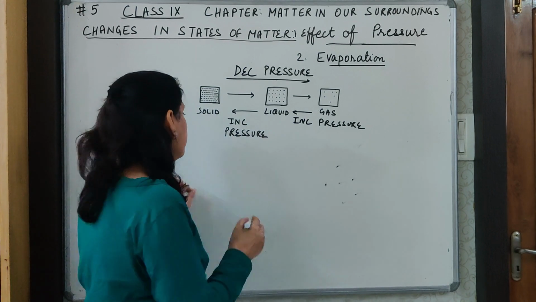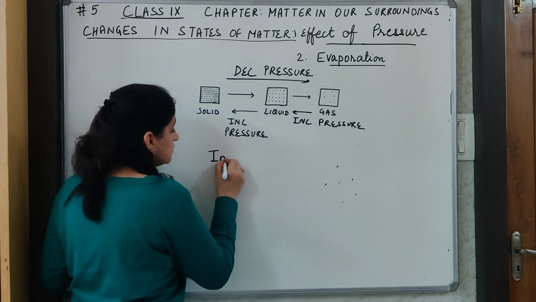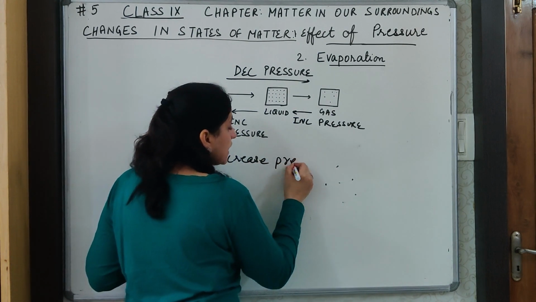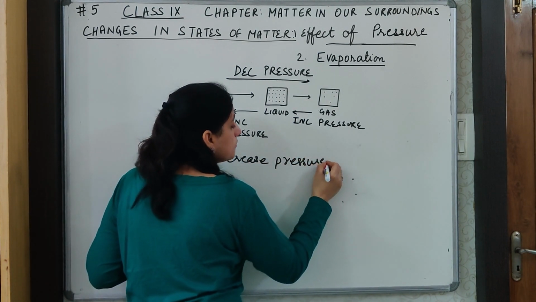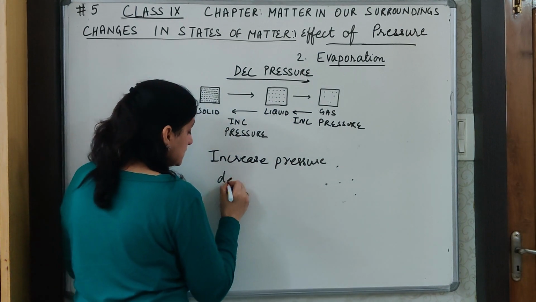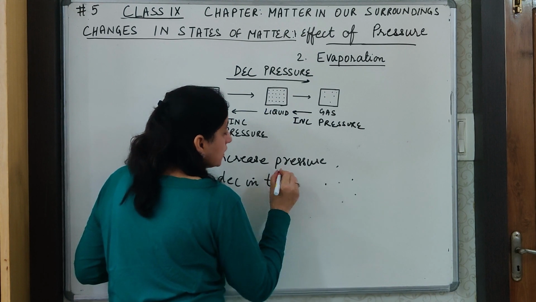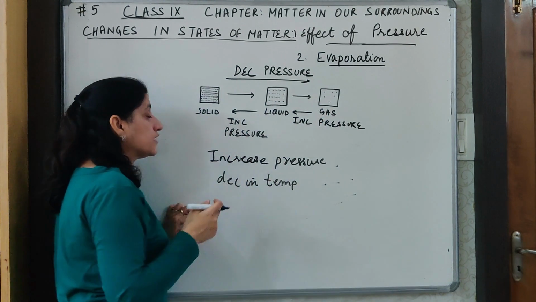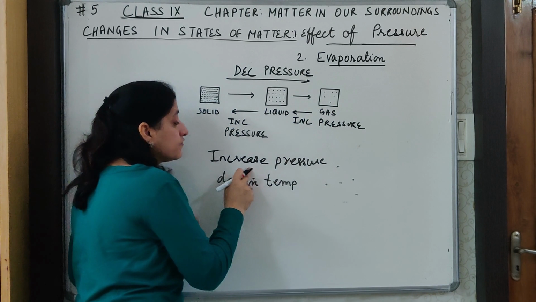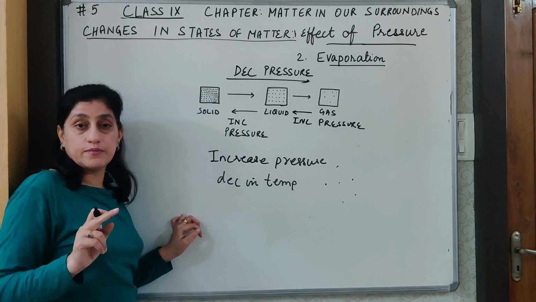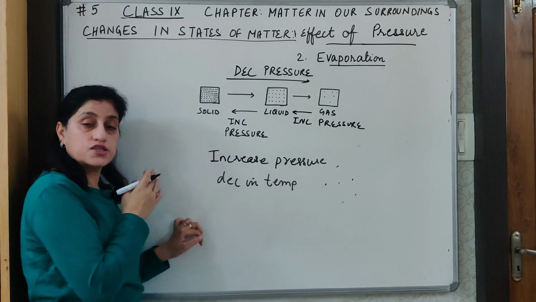Therefore, whenever we increase the pressure, the increase in pressure always has to be accompanied by a decrease in temperature. Means, in order to change a gas to liquid or liquid to solid, we will increase the pressure and we will decrease the temperature in order to bring such change.